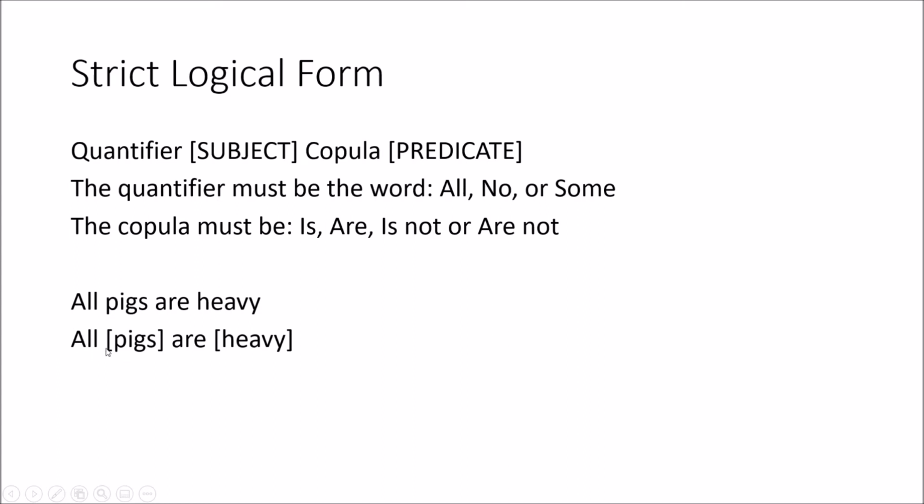Okay, pigs are our subject, so we've got square brackets around pigs. And then we have "are", that's our copula. That's saying they belong to the group of things that are heavy. All pigs belong to the group of things that are heavy. Okay, so that would be it in completed strict logical form.